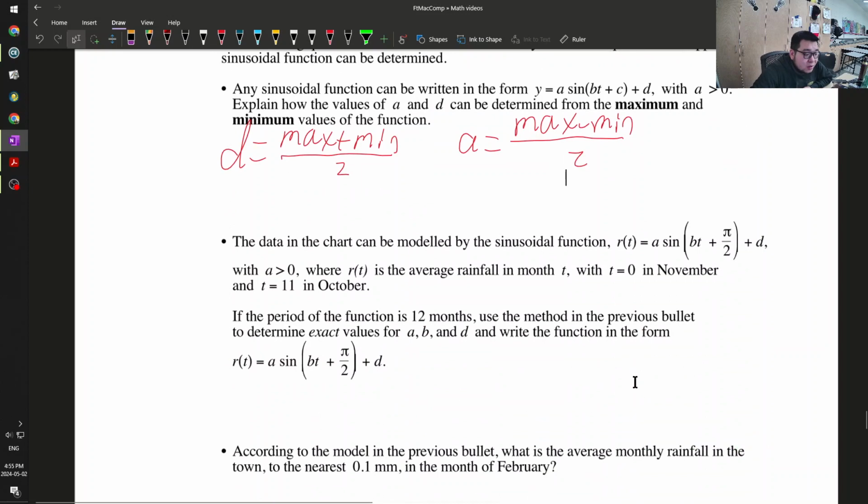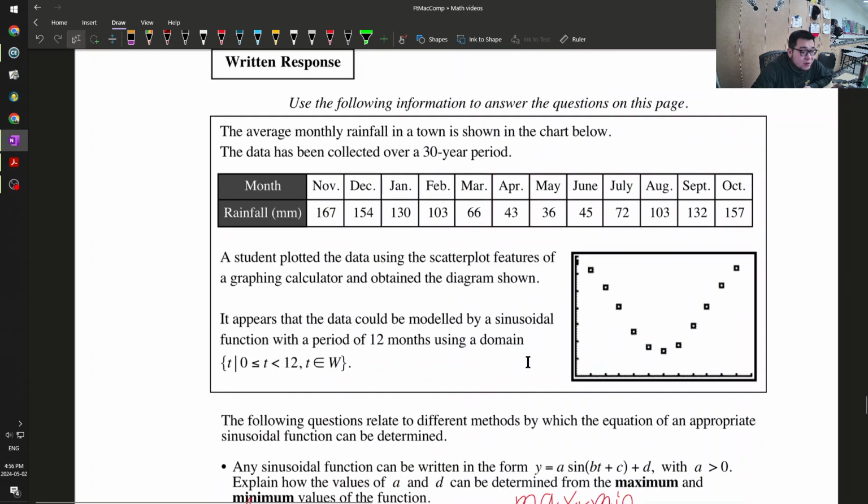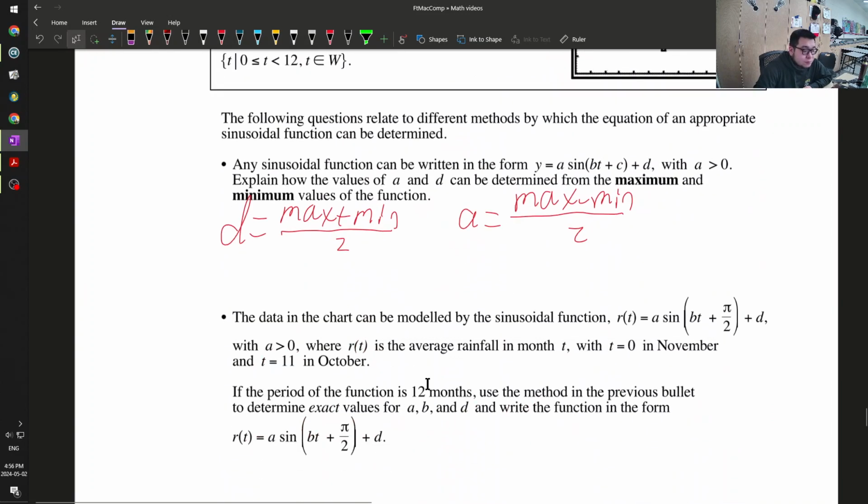The data in the chart can be modeled by this function, where it's the average rainfall in month T, with T equal to 0 in November, and T equal to 11 in October. So this is 0, this is 11. If the period of the function is 12 months, use a method to determine the exact values for A, B, and D.